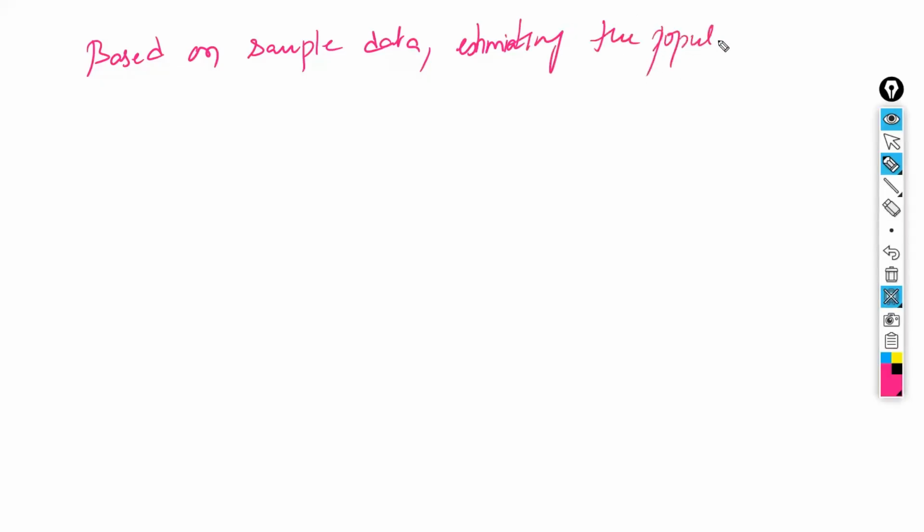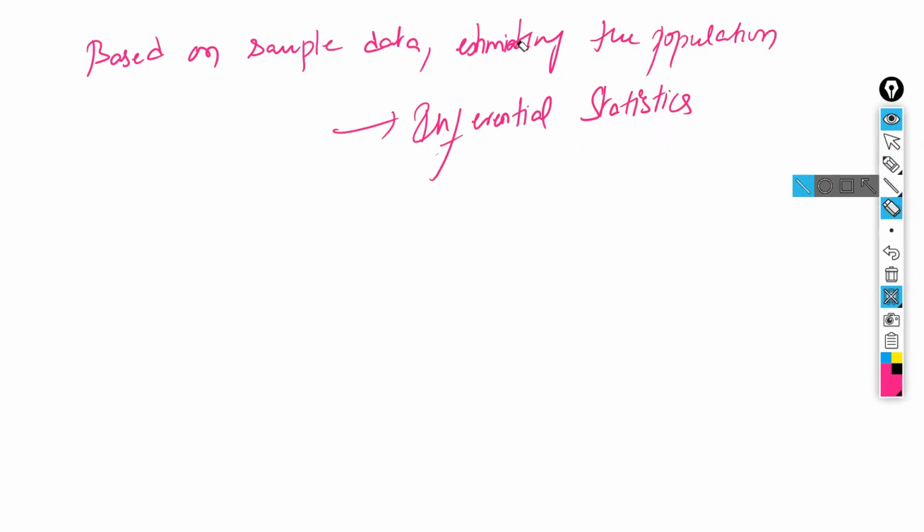Means based on sample data, estimating the population is nothing but inferential statistics. This is called inferential statistics. Based on the sample data, you are estimating the population data. That is called inferential statistics.